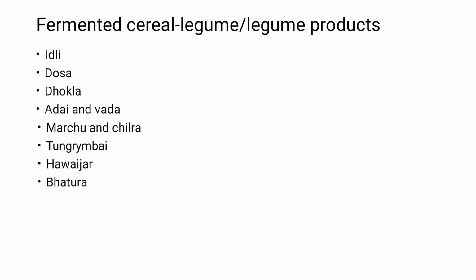Next, Bhaturu, Marchu, and Chilra are leavened products or leavened rotis constituting the staple diet of rural people in Himachal Pradesh. Then next, Tungribai and Hawai jar are traditional fermented food products prepared from soya bean seeds, commonly consumed by people of Meghalaya and Manipur.